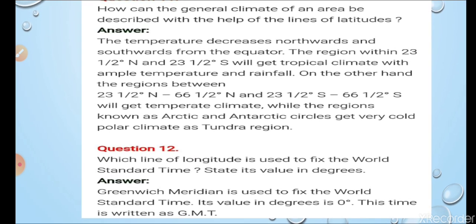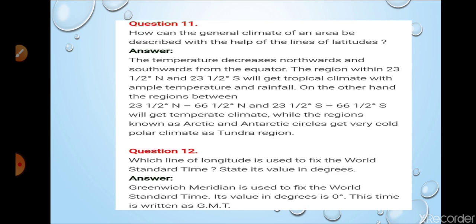Visibility is 100%. So now we can go through question number 12. Which line of longitude is used to fix the world standard time? So that is GMT or 0 degree longitude.